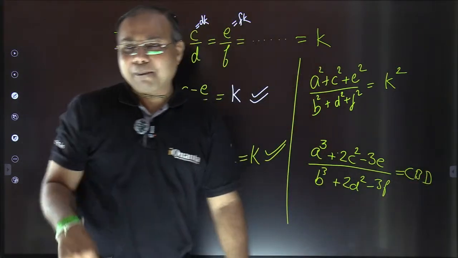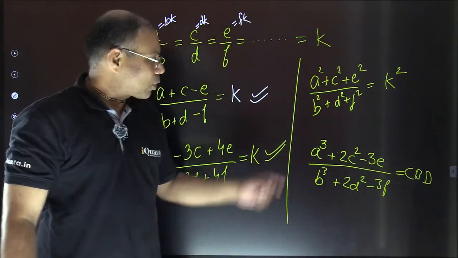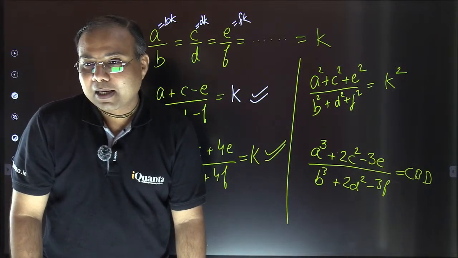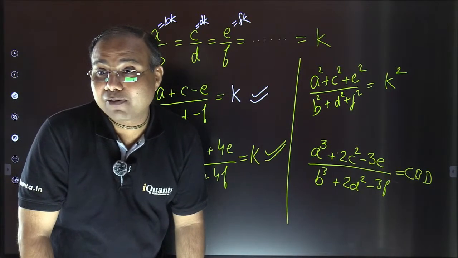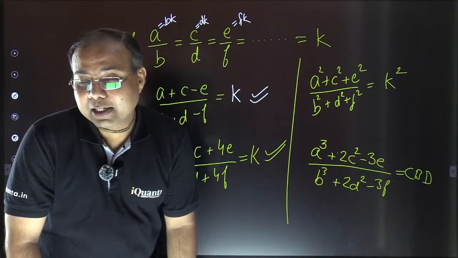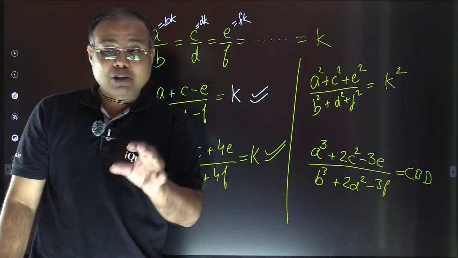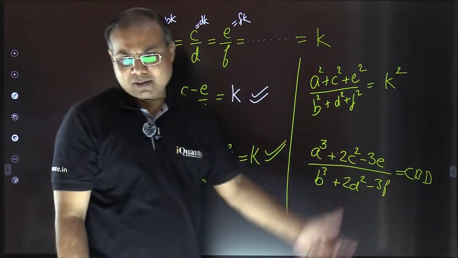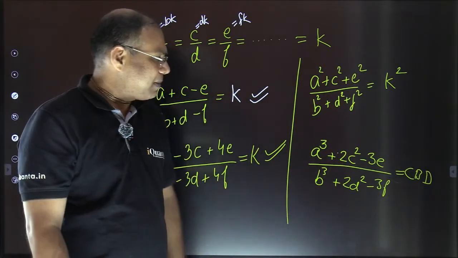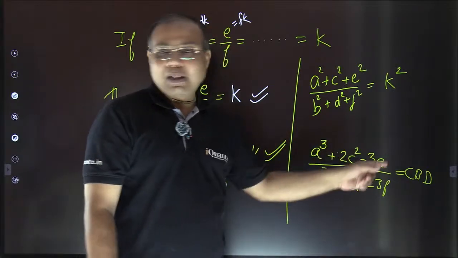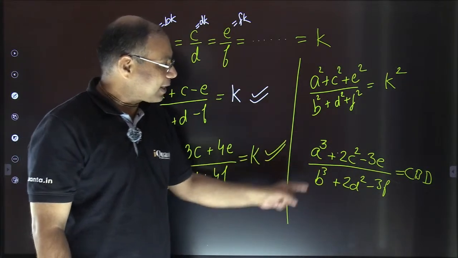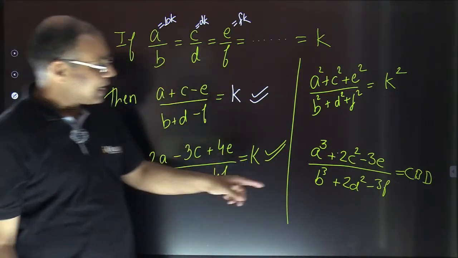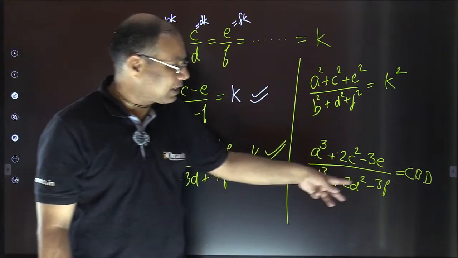And why did it happen? Because powers were not the same for all the variables. Right? So we need to remember these small things, and by using them we can answer immediately. The powers must be the same for all the cases. See, in this case, I have taken the same coefficient for all of the variables, right? I have taken the same coefficient, I have taken the same sign. This is positive, both of these are negative.